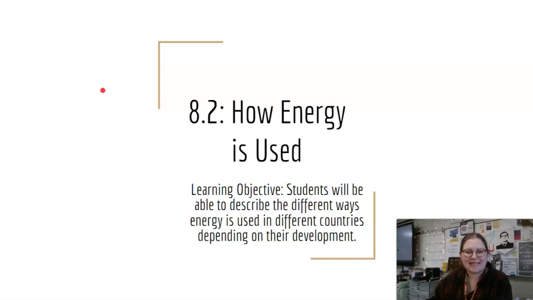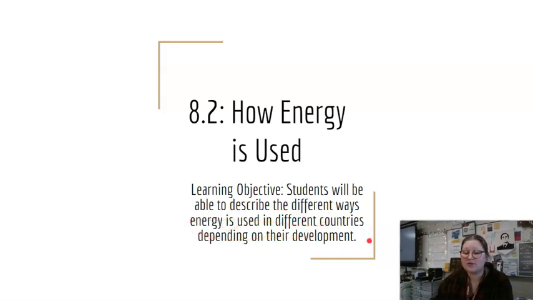All right, we're going to our second lesson in chapter 8. So chapter 8 is all about energy use over time. In this lesson specifically, we're going to talk about how energy is used just in general. The learning objective is that you'll be able to describe the different ways energy is used in different countries depending on their development.